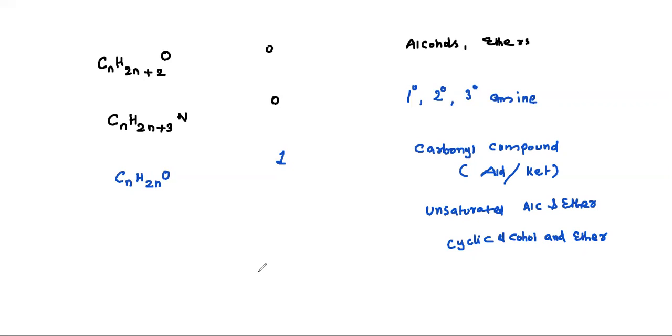And I'll write one or two compounds, after that we'll start. So next one, CnH2n minus 1 N, that is double bond equivalent 2, they are cyanides and isocyanides.